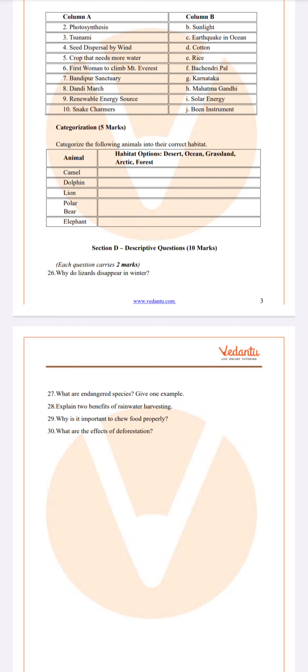That is a cause of tsunami. And seed dispersal by wind, an example is cotton, so match that. And crop that needs more water is rice, match. First woman to climb Mount Everest is Bachendri Pal, and Bandipur Sanctuary is found in Karnataka. Dandi March was led by Mahatma Gandhi, and renewable natural resource is solar energy. And snake charmers, that chapter we discussed, the snake charmer story, it is the been instrument, so match that correctly.